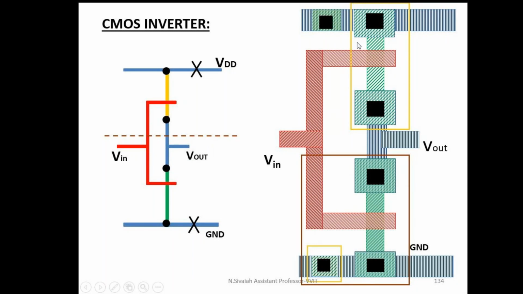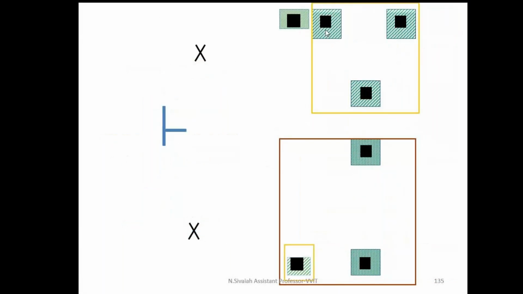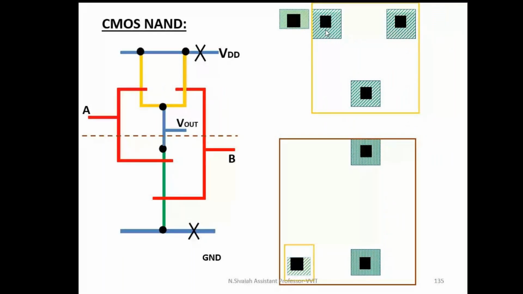See, this is also having the same dimension. It is 2 lambda by 2 lambda, and this one is also 4 lambda by 4 lambda, 2 lambda by 2 lambda. Whether we connect the substrate connection or not, both the layout diagrams are the same only. Okay. Finally, we can make the VDD and the ground terminals. In this fashion, I can draw layout diagrams also.